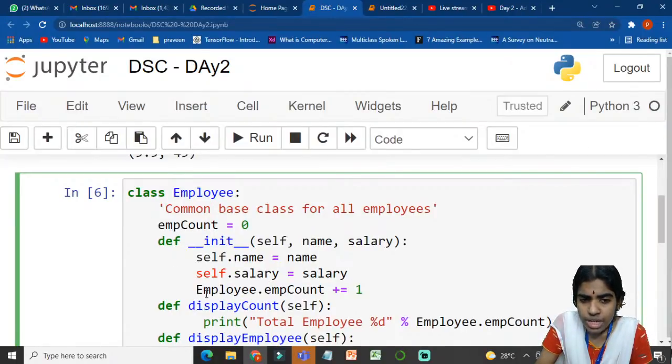After doing so, employee.mCount plus equal to 1. So I am trying to increment the employee count by 1.